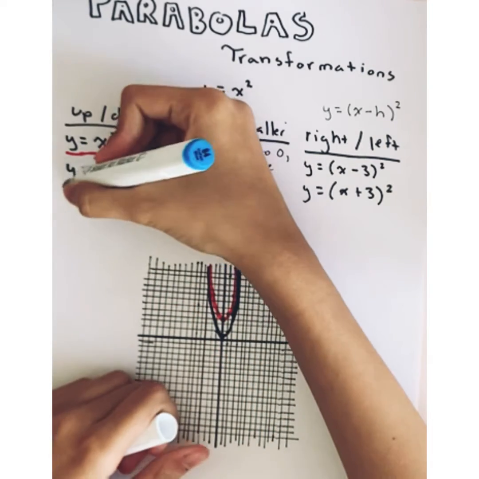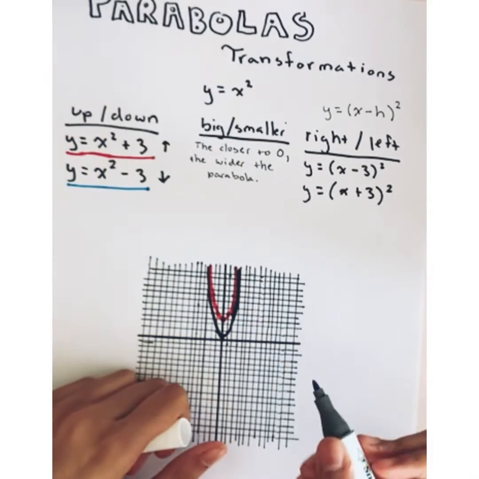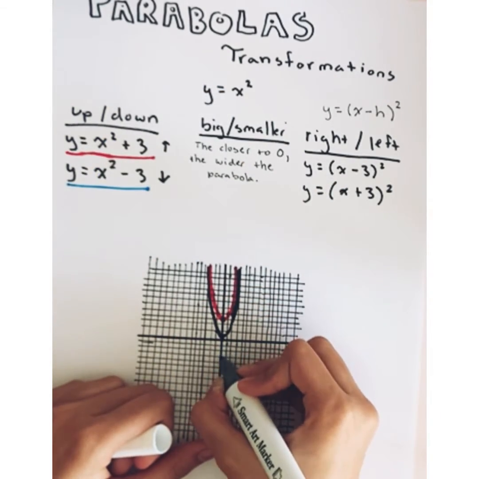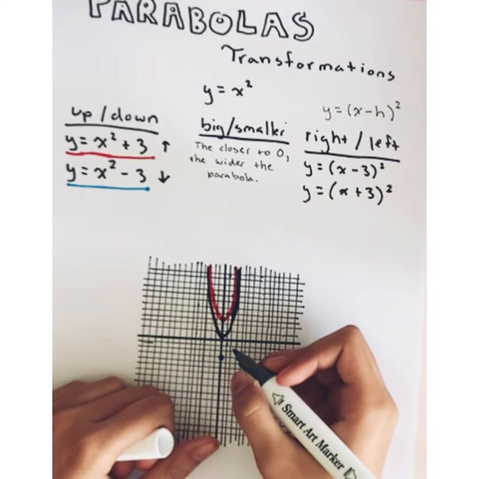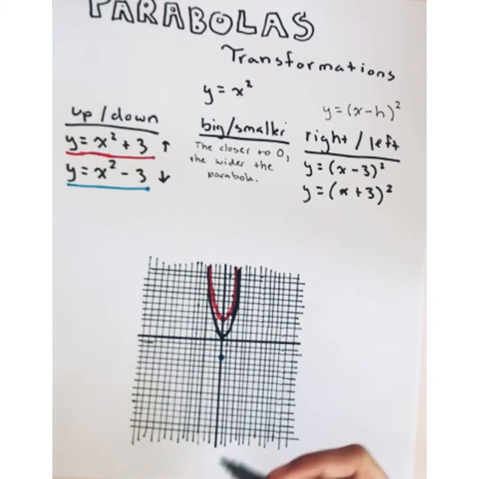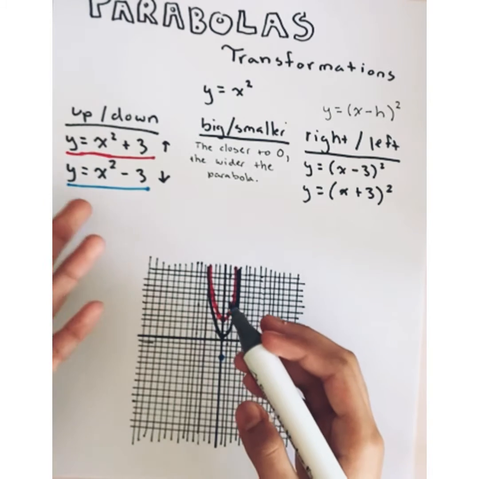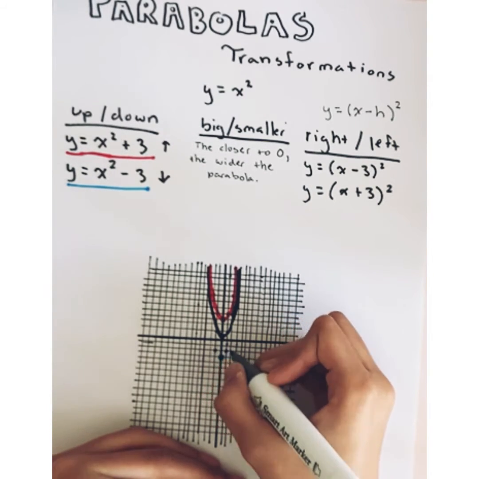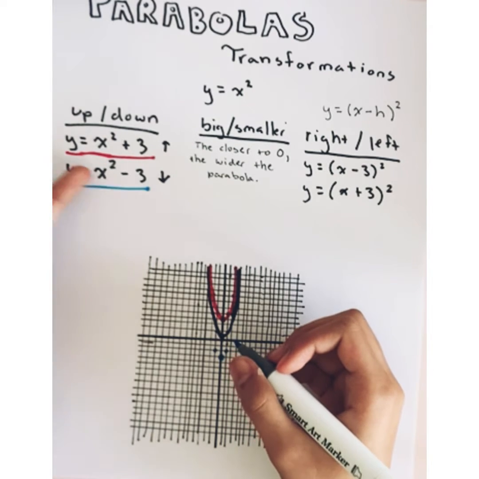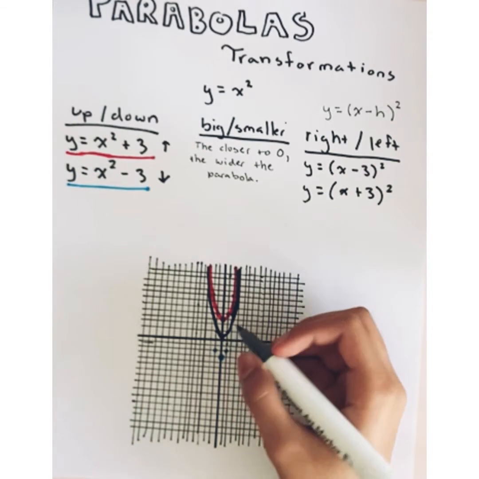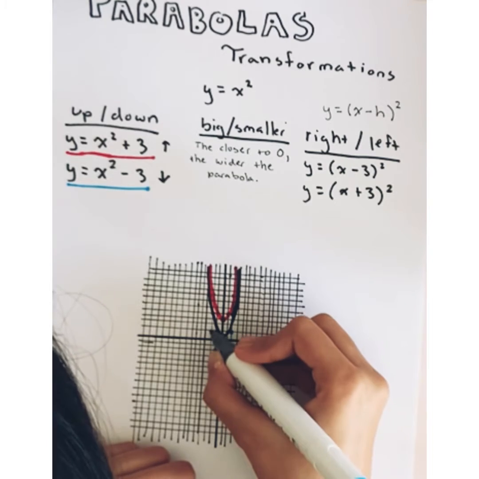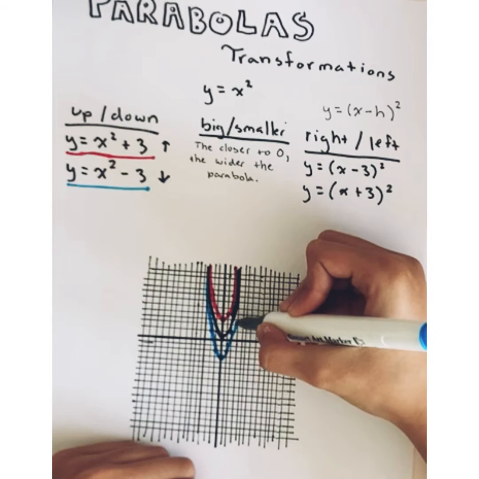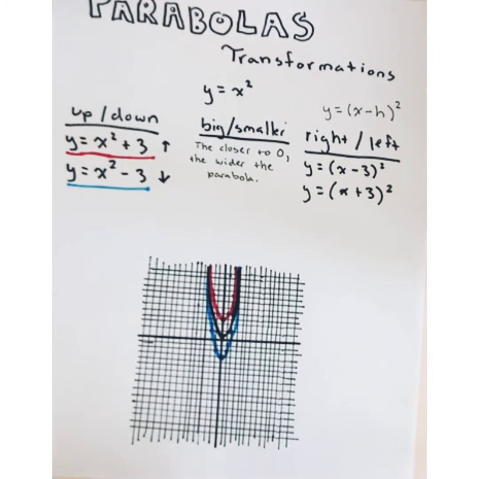I'm going to use blue for that. So we want to do minus 2, so let's put 0, minus 3. So 1, 2, 3. Bam! That'd be right there. Okay? And let's say we wanted to put 1, so 1 squared minus 3 equals negative 2. And then 2, so 2 squared is 4 minus 3 equals 1. Now just graph that. It's the same amount of wideness. All we did is scoot it down.